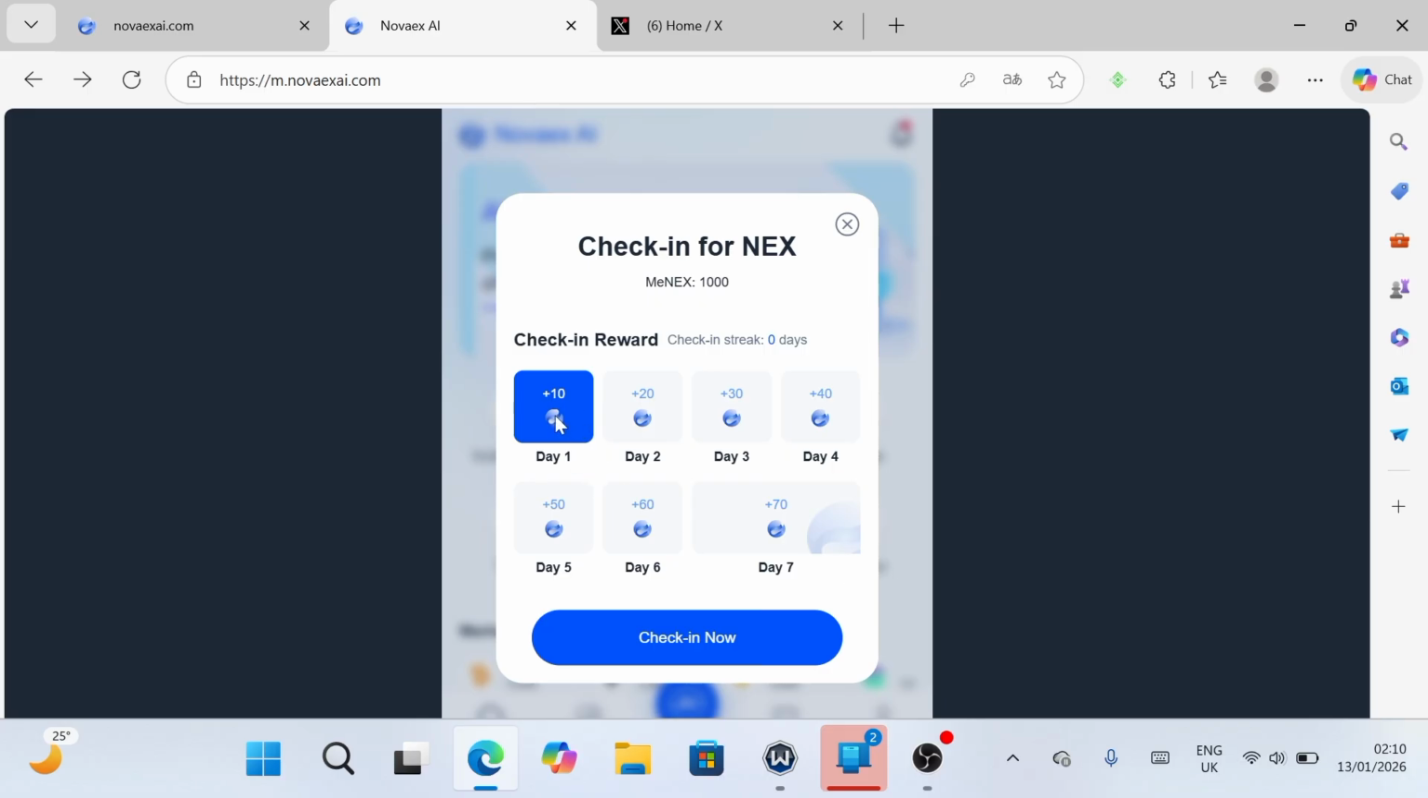For today, that is day one, I'm going to claim about 10 of these Nova tokens. Then the next day I'll claim about 20, the following day about 30, 40, and the rest of them. So for today I'll just click on check-in now and claim these 10 tokens. You can see this right here, done. So I'm going to close this right now and check in the next day.